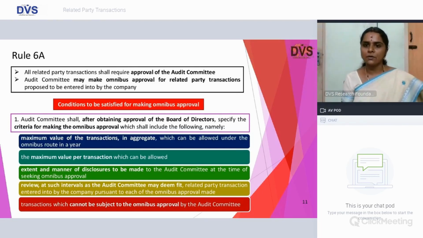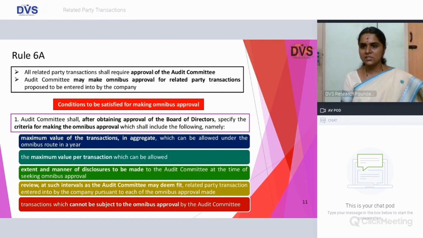SEBI LODR was notified on 2nd September 2015, making it applicable from the 90th day from the date of this notification. This came into effect earlier, and Rule 6A has majority of the provisions lifted from SEBI LODR, making it in alignment with SEBI LODR, like the conditions, the approval of transaction for 1 crore, and the validity of such omnibus approval, which is your blanket approval taken for 1 year, considering the related party transactions which you will be entering into over a period of 1 year.